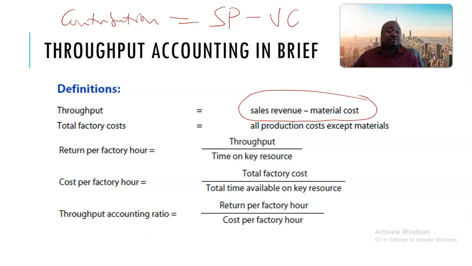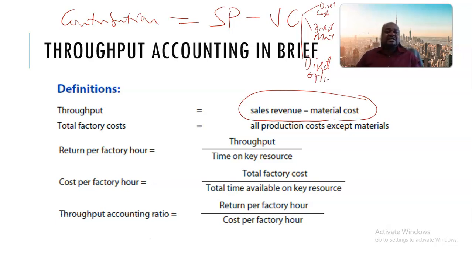However, this particular contribution is a special one, where we only consider our variable cost, in this case only material cost. In traditional marginal costing, the variable cost is made up of direct labor, direct materials and other direct overheads, if you still remember that.